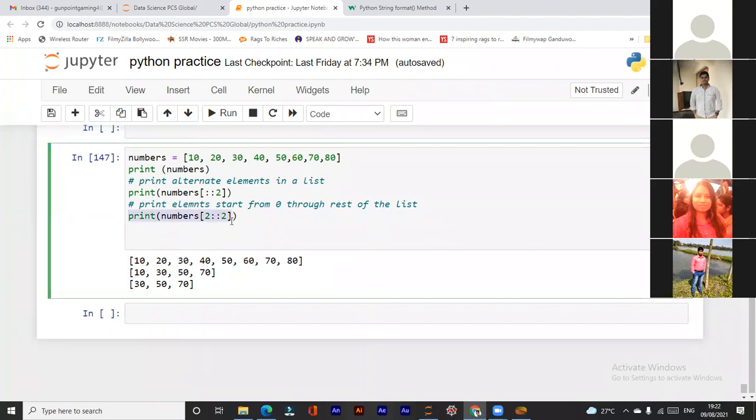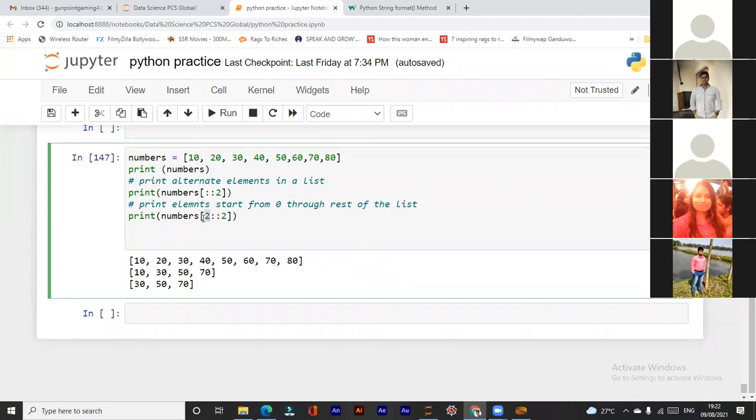Now this print numbers 2 double colon then 2. What is it doing? Sir, it starts at the second number and then step 2. Starting at 30, then leaving one, and then 50. Here, what is this? This is the index number.